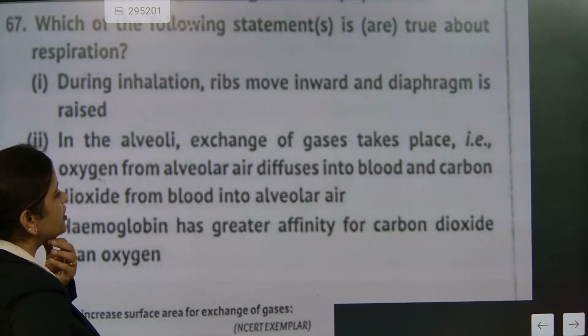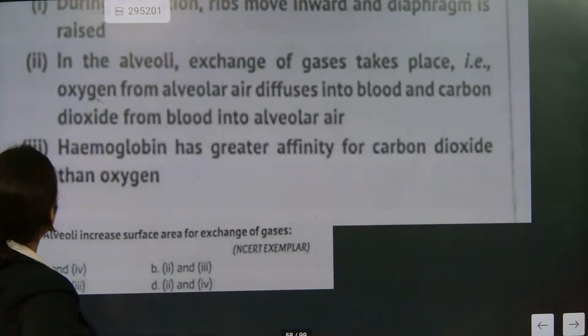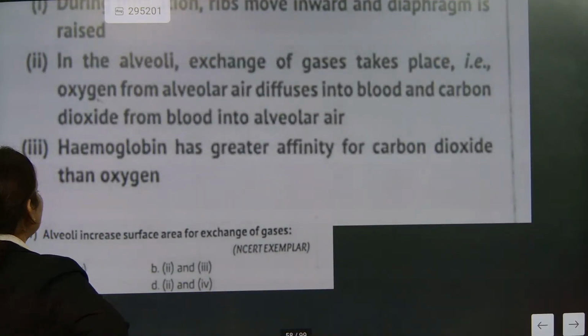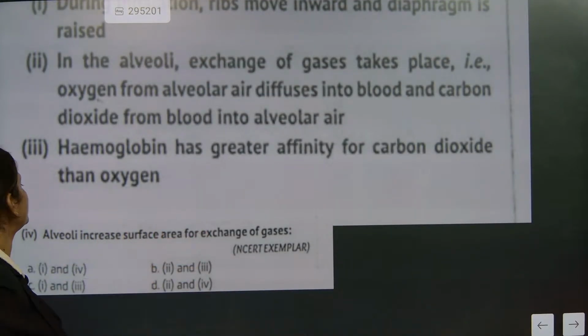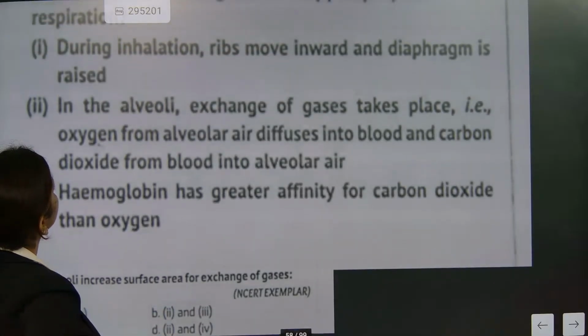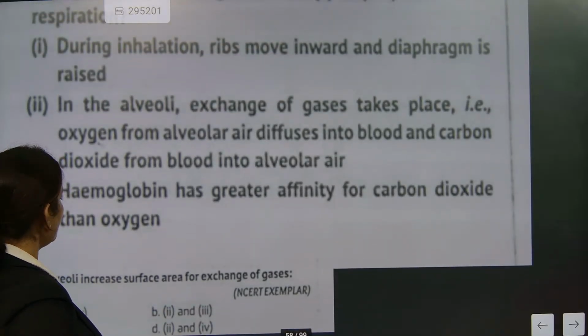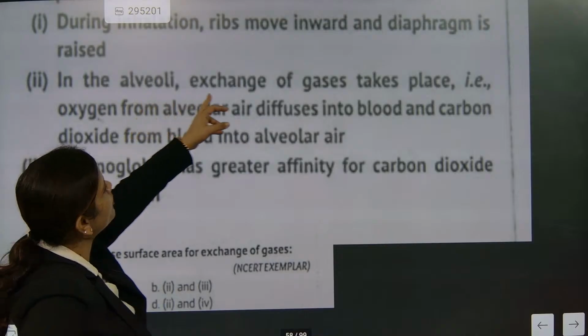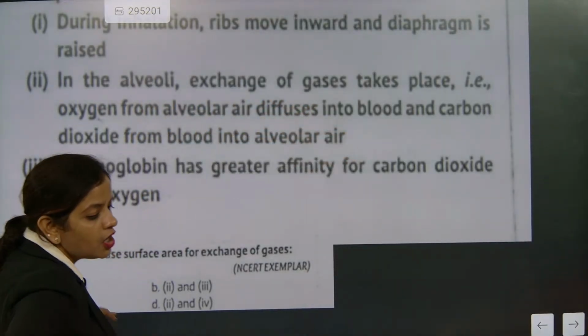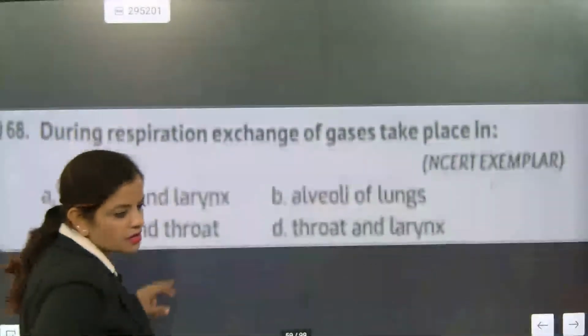Hemoglobin has greater affinity to carbon dioxide than oxygen. So what is the correct answer? Alveoli increase surface area for exchange, the fourth one is correct. Fourth and two is the correct answer, that in alveoli exchange of gases takes place.